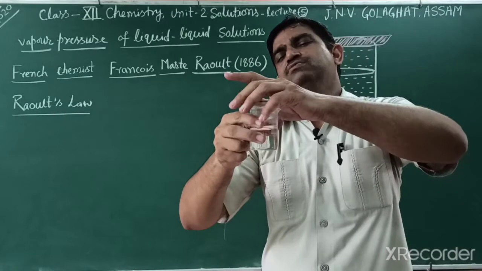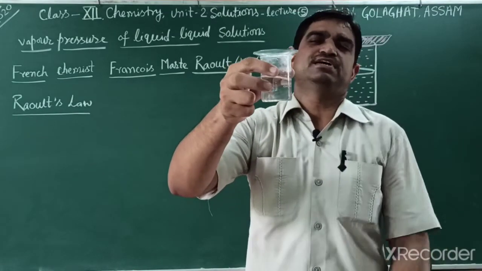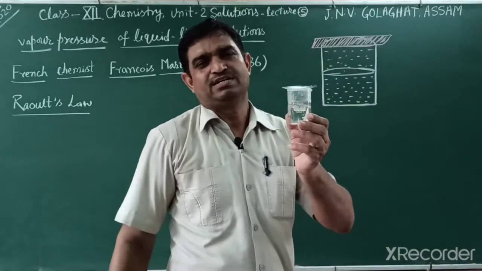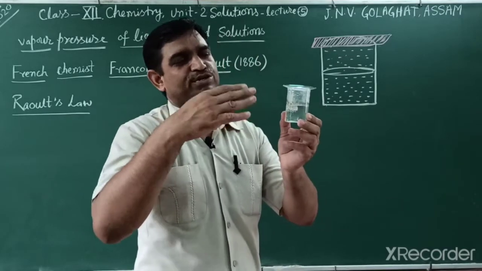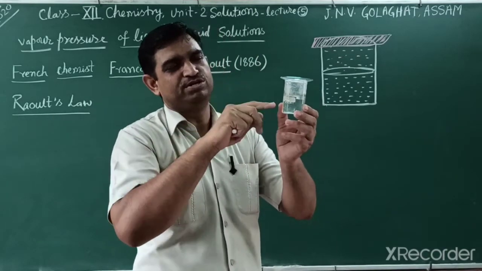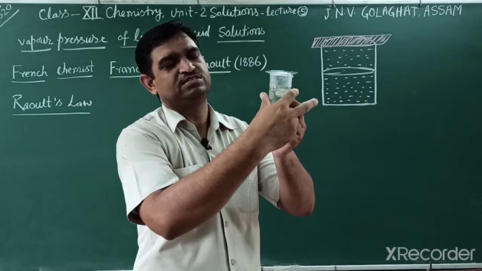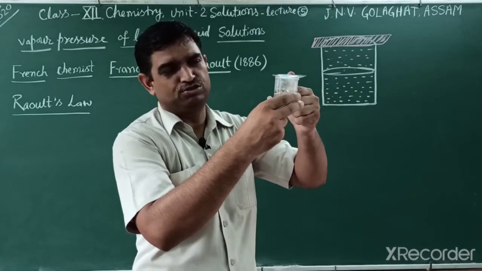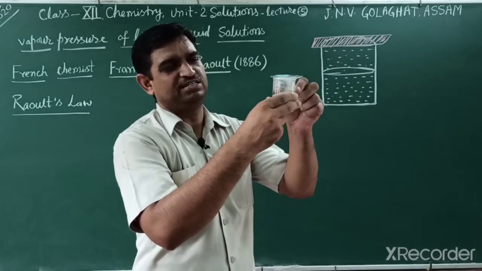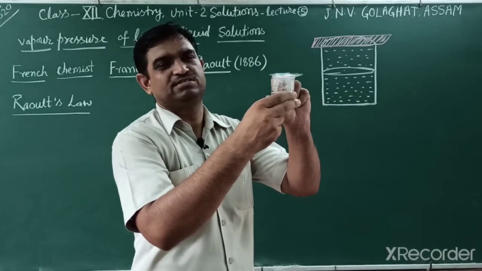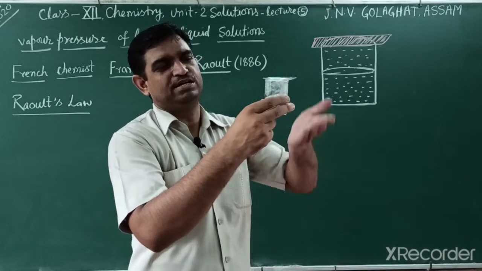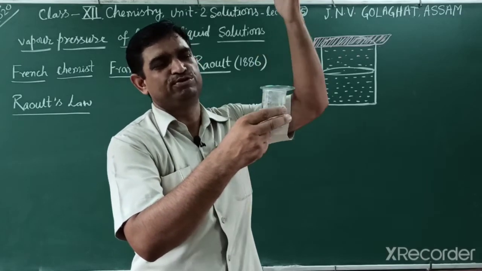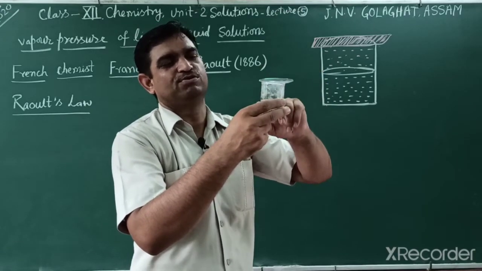So if I put a watch glass, meaning if I place it in a closed container, then what happens in the closed container? In our earlier class we learned that some molecules leave the surface and go into the vacant space, that is the vapor state. In this vapor state, both molecules evaporate, water and alcohol also. In this vapor area they create partial pressure. Because the molecules evaporate and condense, and the system is closed, pressure is applied on the surface.